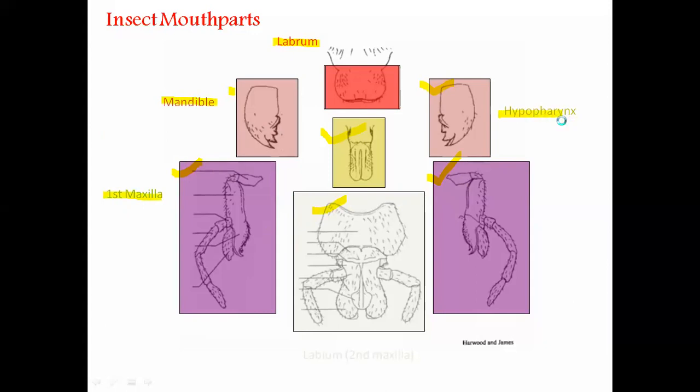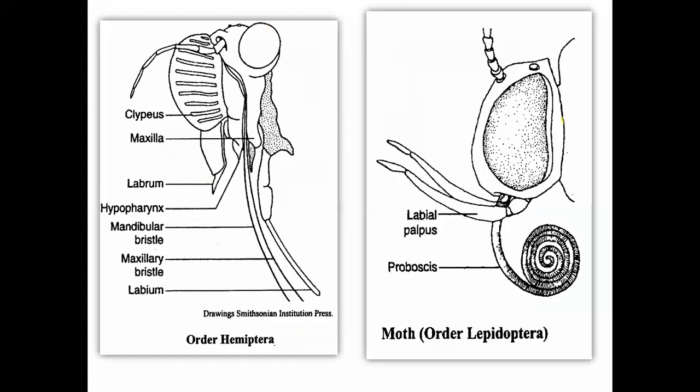Okay, student, these are overall the different mouth parts that are possessed by those insects which come under mandibulate or chewing and biting type of mouth parts. Here these basic components were present. Even also some piercing and sucking. This is the figure of piercing and sucking type of mouth parts.